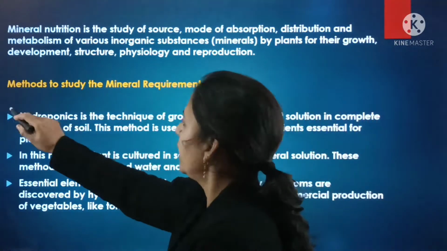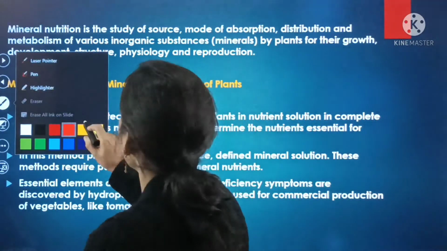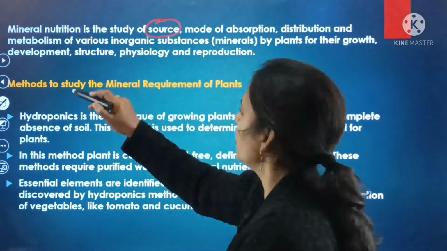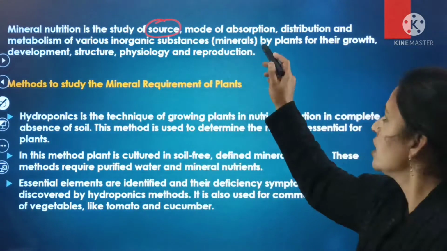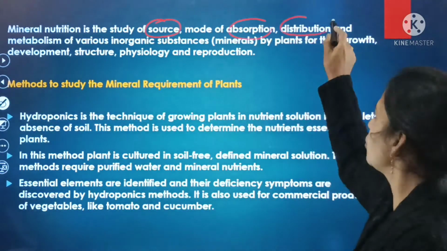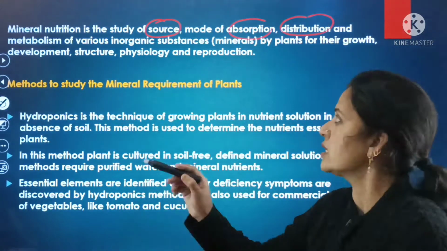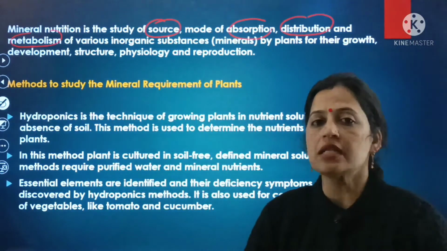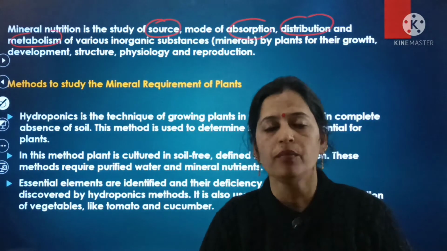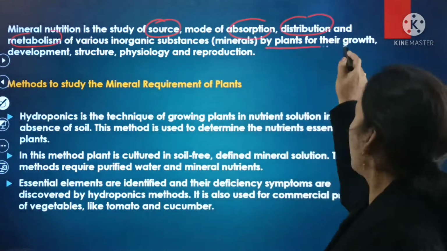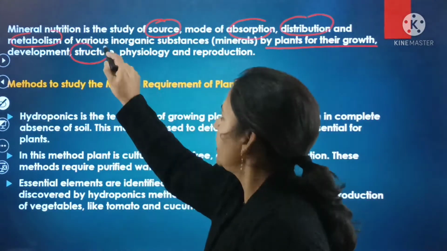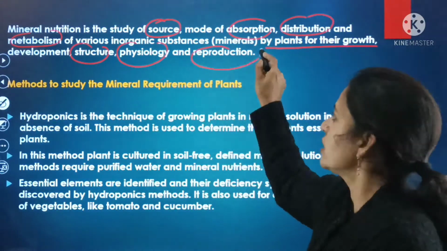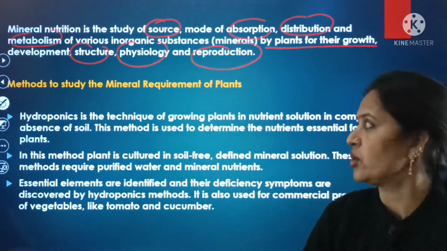तो मिनरल न्यूट्रिशन जो है, it is the study of the source, mode of absorption, distribution and metabolism of the various inorganic substances, and these inorganic substances are in the form of minerals used by the plants for their growth, development, structure, physiology as well as reproduction. So this is known as mineral nutrition.